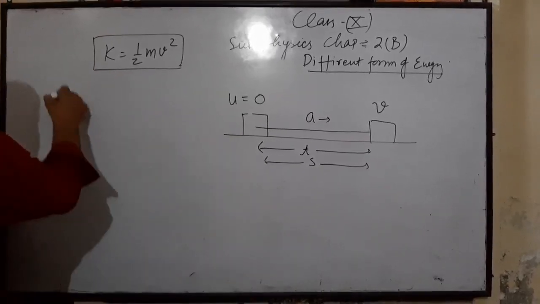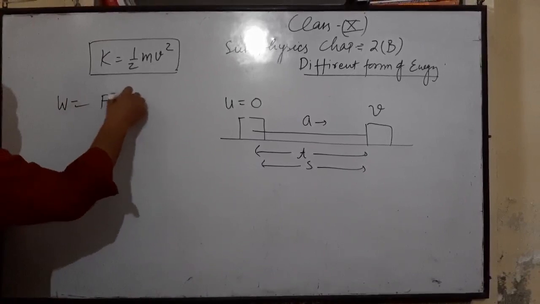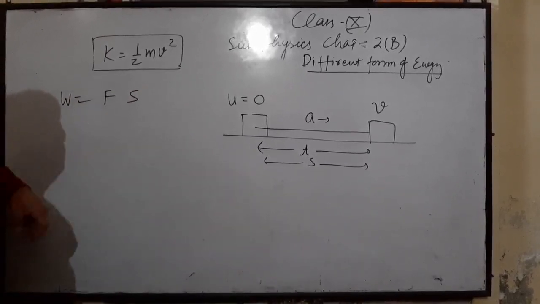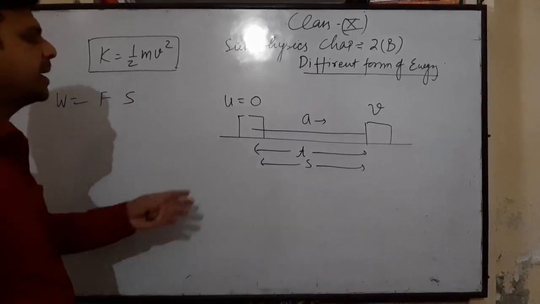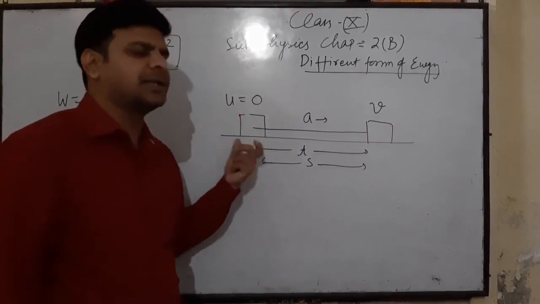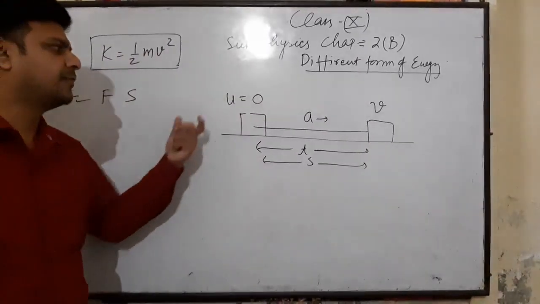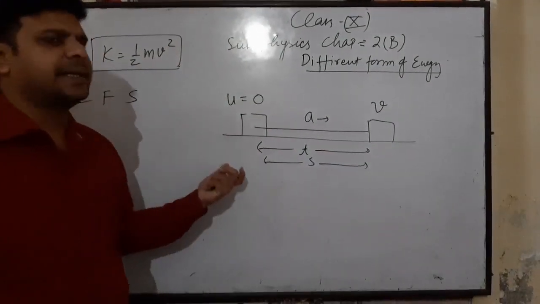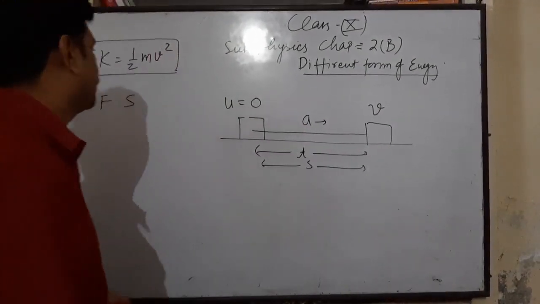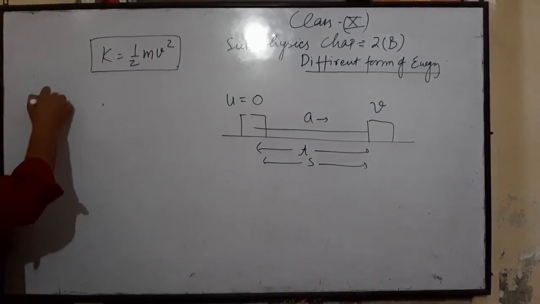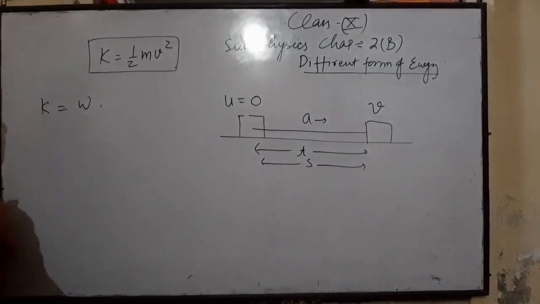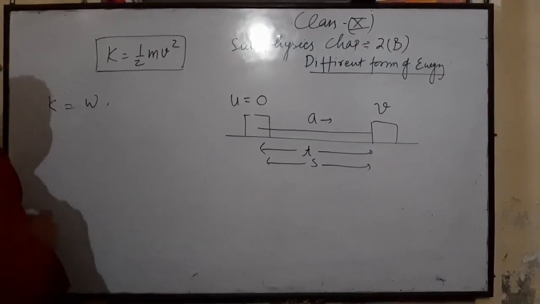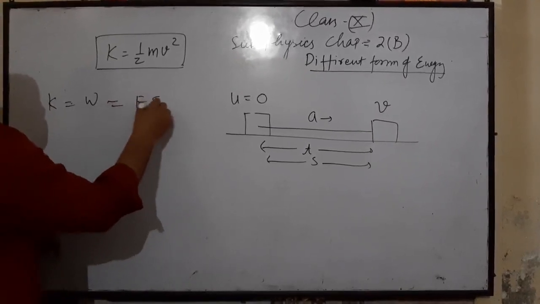And what is work? Force into displacement. The work done by the external source, which is applying the force on this object, is equal to the kinetic energy gained by this object. So kinetic energy will be the work done, which is F into S.